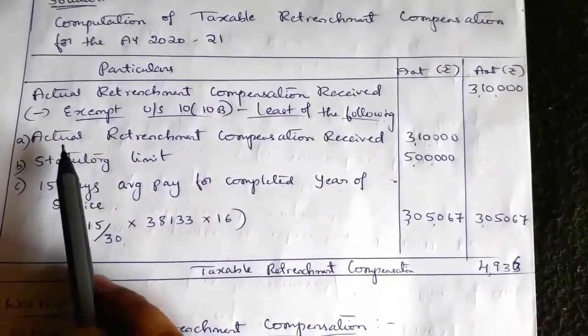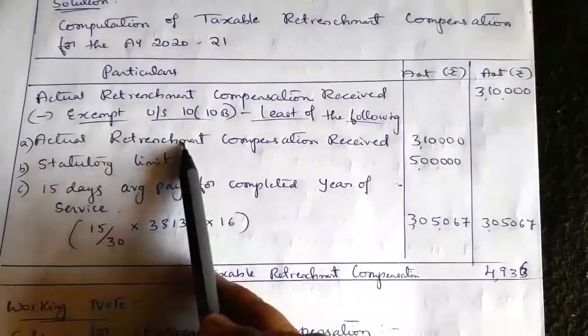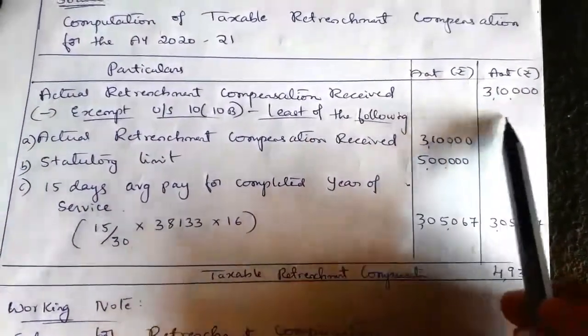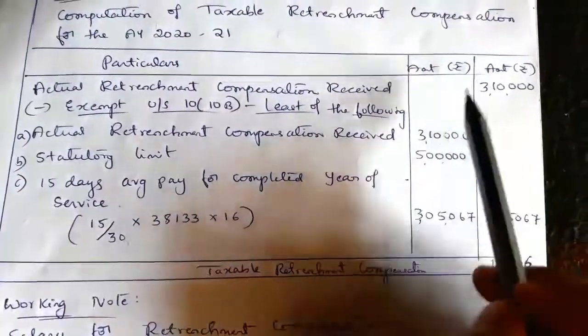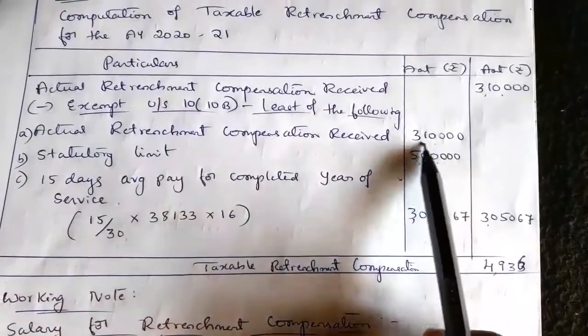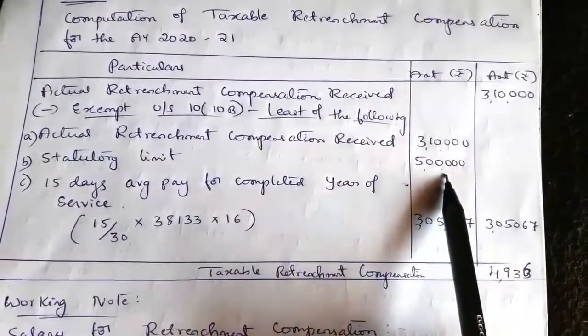Now we'll take one by one. First one, actual retrenchment compensation received. That is the value we have to take, same as we have taken, 3,10,000. Next, statutory limit we have to take. So the statutory limit for the retrenchment compensation is 5 lakh.